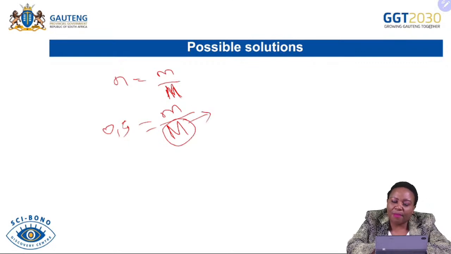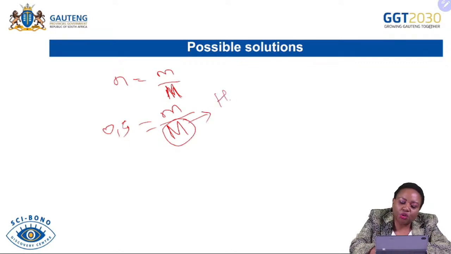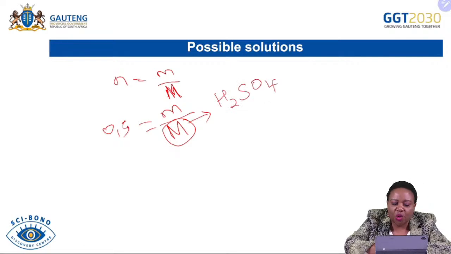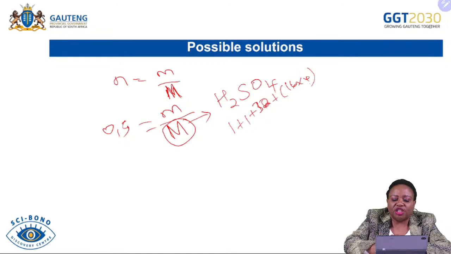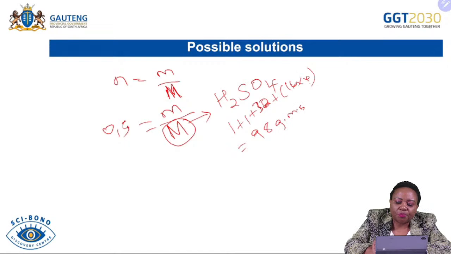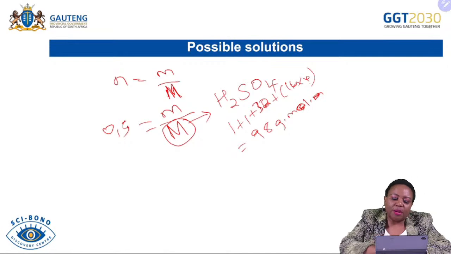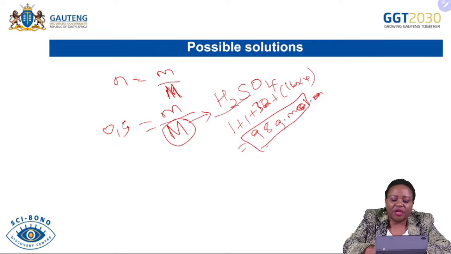So how do we find the molar mass of sulfuric acid? Sulfuric acid is H2SO4, just to remind you. The atomic mass of hydrogen is 1, but there are 2 hydrogens, so it's 2 times 1, plus sulfur, which is 32, and then plus 16 times 4 for oxygen. Then it's going to be 98 grams per mole, which is the molar mass of sulfuric acid.